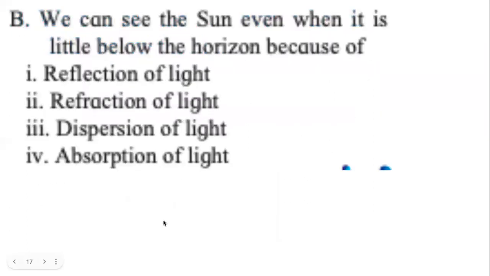Another question. We can see the sun even when it is a little below the horizon. Even after sunset we are able to see the sun. Why? I told you for today's session, for the entire chapter, the answer to all the questions is refraction. Yes, because of refraction of light. Same reason. Light coming from the sun passes through gradually denser atmosphere, and the refractive index is not constant. Rarer to denser, it bends towards the normal. Very good.